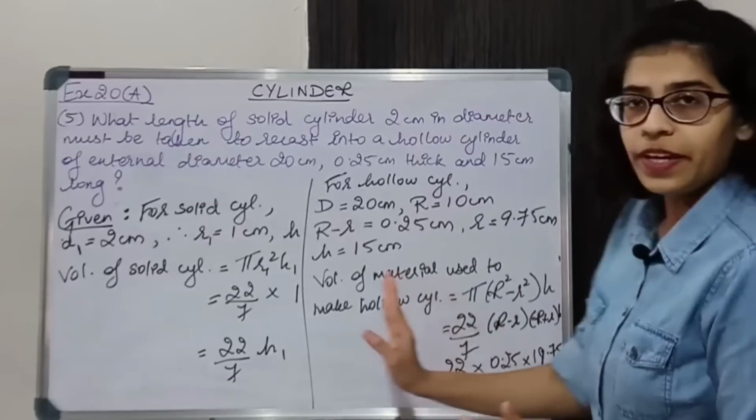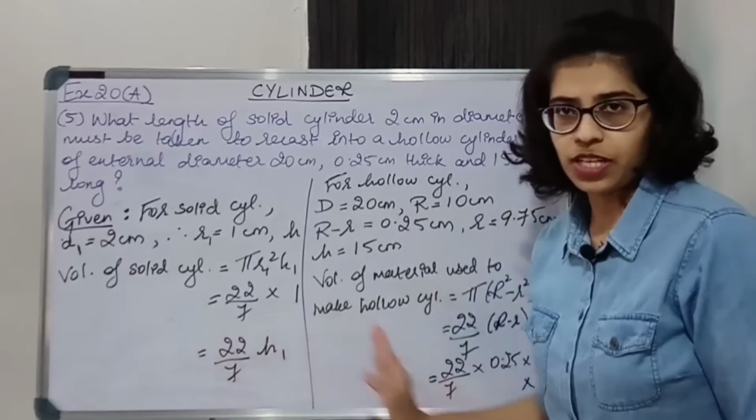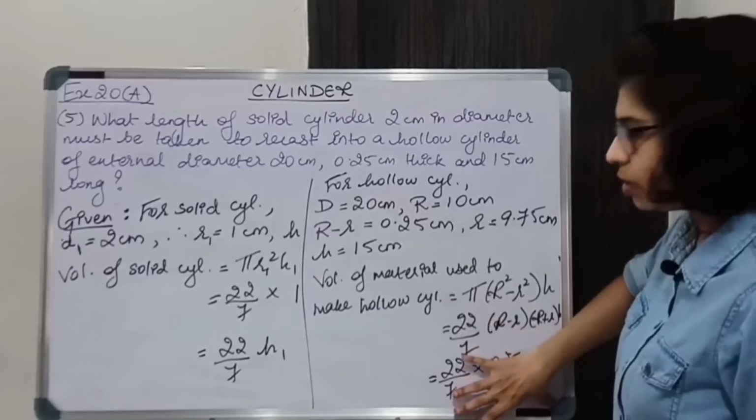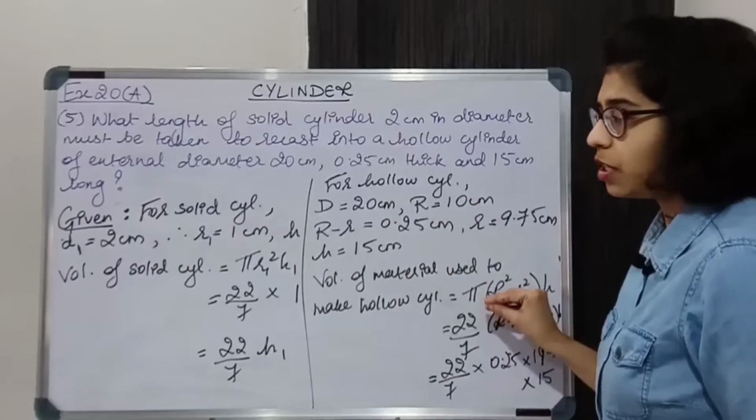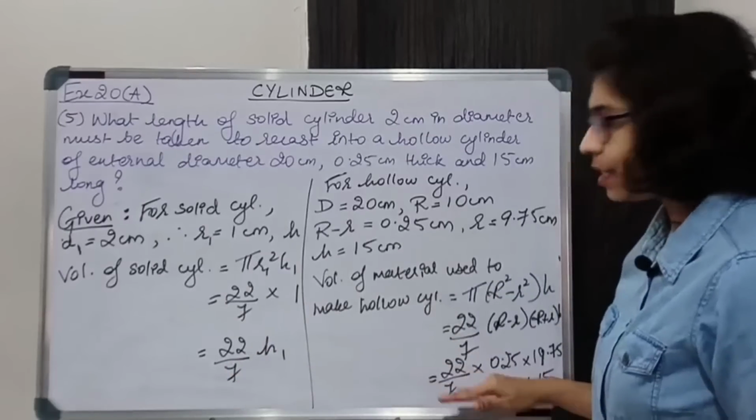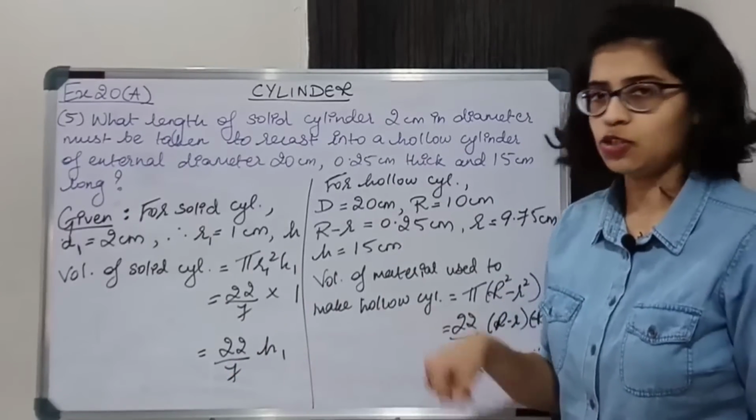Now we'll compare the volumes. ठीक है, this volume is equal to this volume because this whole thing is melted and made into this hollow cylinder. So this is equal to this, and that is how we'll get H1.